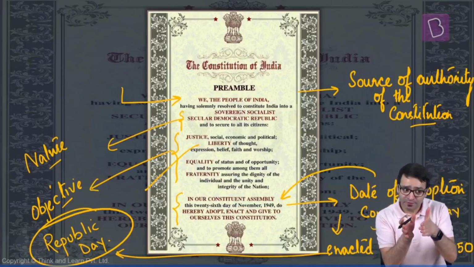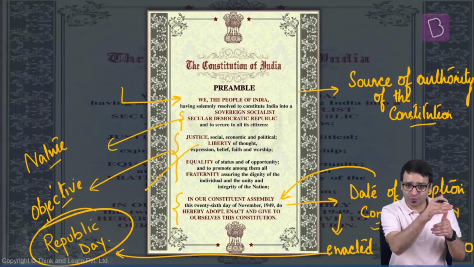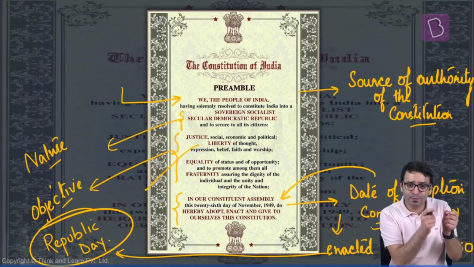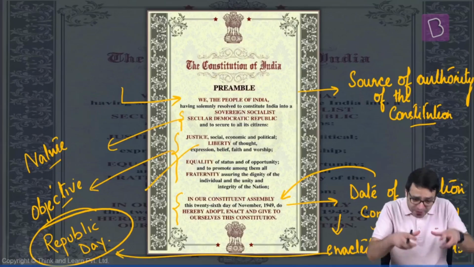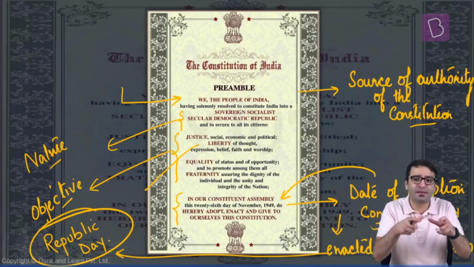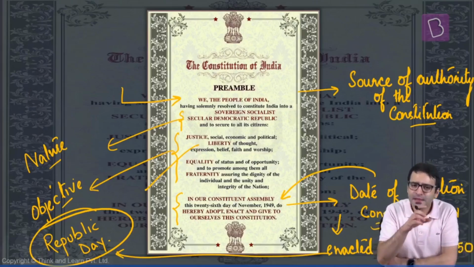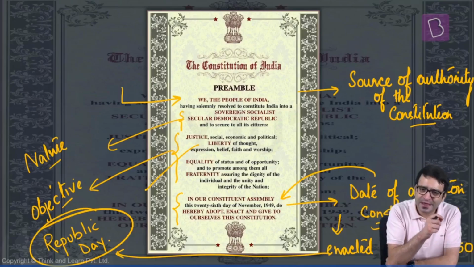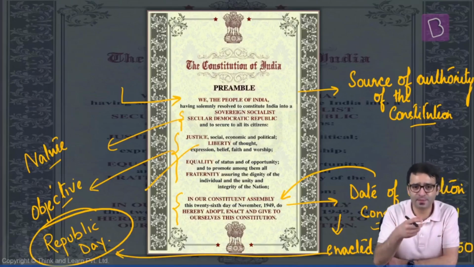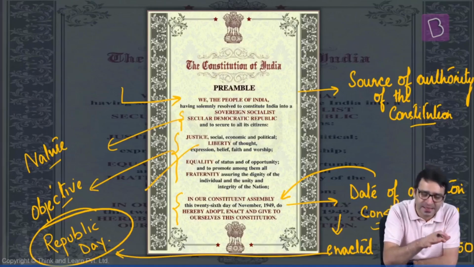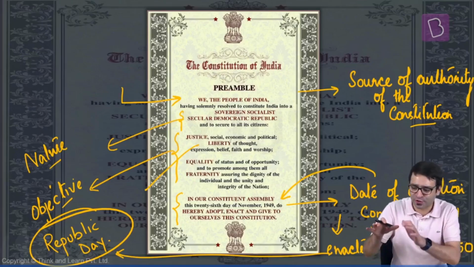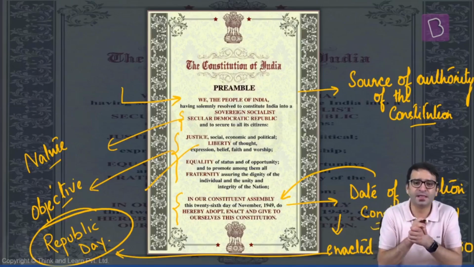But till 1952, we had a government headed by Pandit Nehru. This government should be given recognition. And this recognition was given by the Constitution when it was adopted on 26 November 1949, which means some provisions of the Constitution were enacted, such as citizenship, such as provisional government. These provisions were enacted on 26 November 1949 itself. But the rest of the Constitution was enacted, was given force, on 26 January 1950.